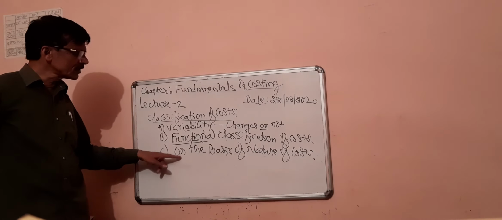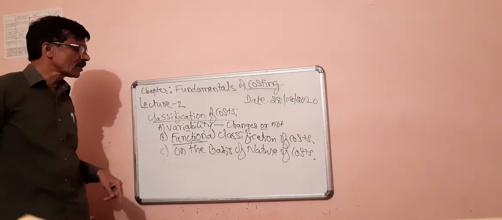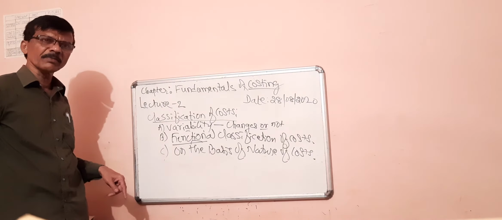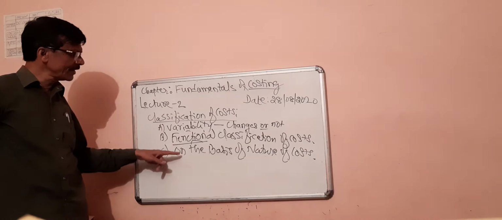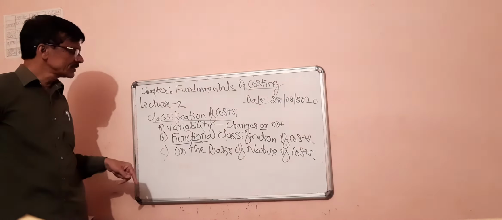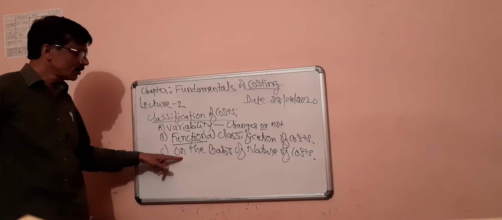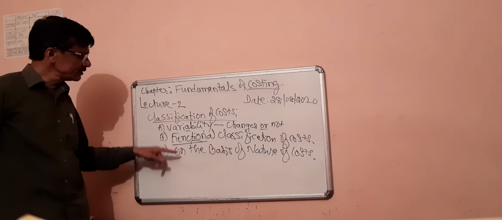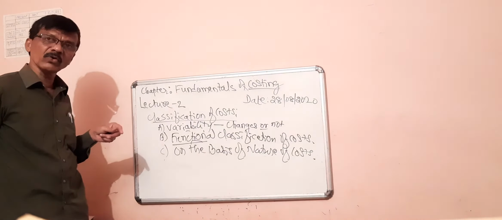If the costs are directly related to the production activity, such costs are called direct costs or prime costs.